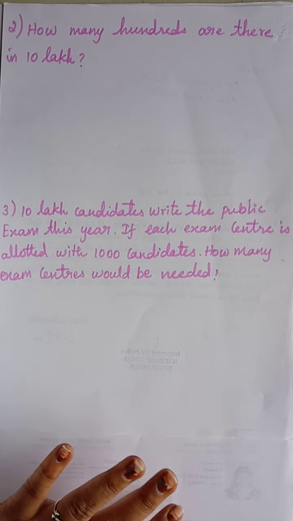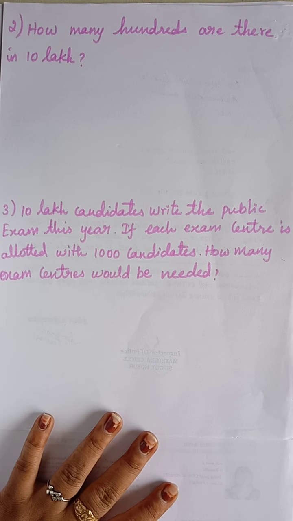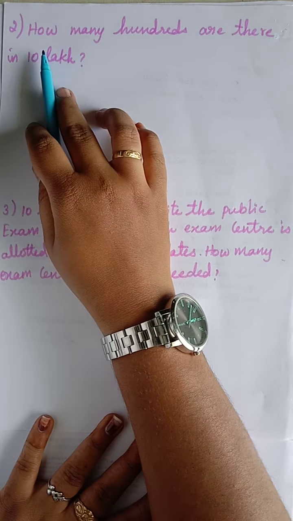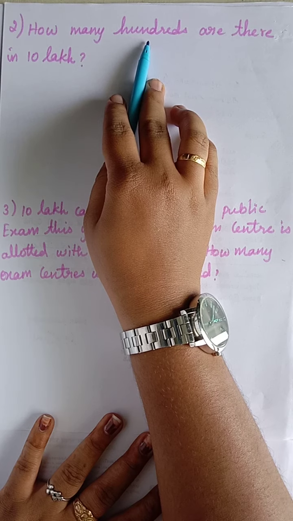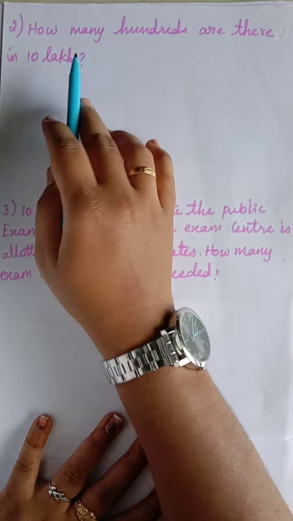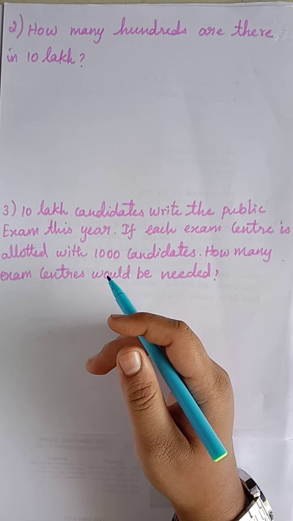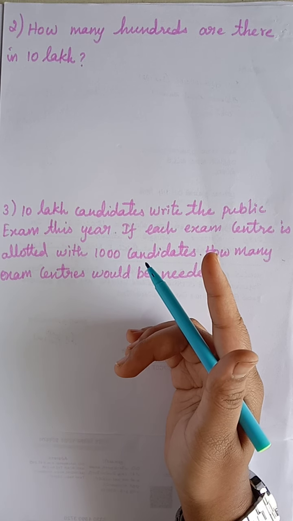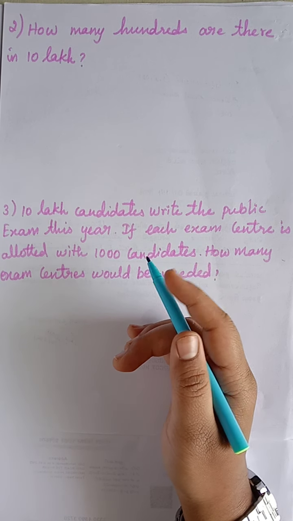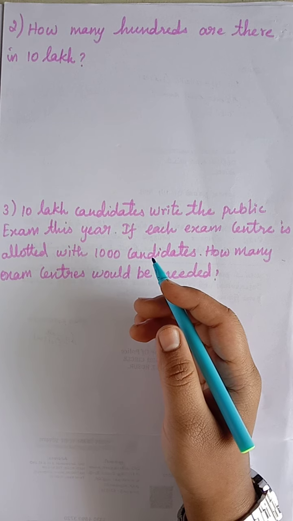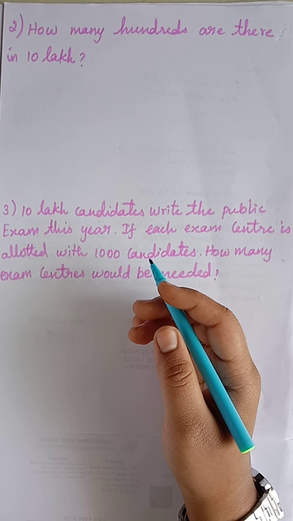Okay, now we can see the second sum in the same page. The second sum is how many hundreds are there in 10 lakh? How many hundreds are there in 10 lakh? You have to think clearly what is the question they have given. So for example, we can take a real life example.